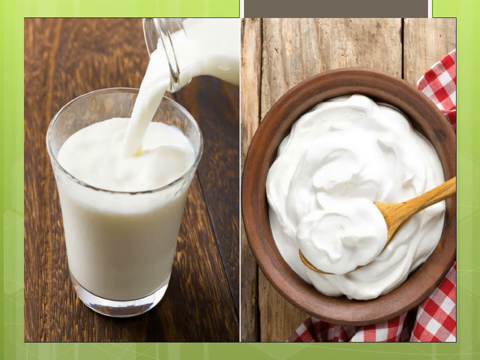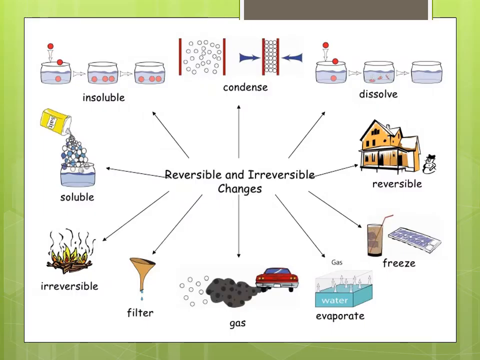Here in this slide, on the left side you can see milk and on the right side you can see curd. This is an example of irreversible change. Once milk is converted into curd, we cannot convert curd back into milk. So this is also a kind of irreversible change. In this slide you can see different types of reversible and irreversible changes.